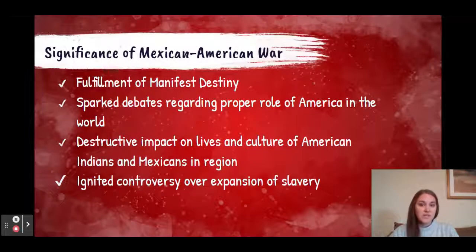So, what's the significance of the Mexican American War? It demonstrates the fulfillment of manifest destiny. It continues to spark debates over what the proper role of America is in the world. There was a destructive impact of lives and culture on American Indians and Mexicans in the region, and it's going to ignite a controversy over the expansion of slavery.